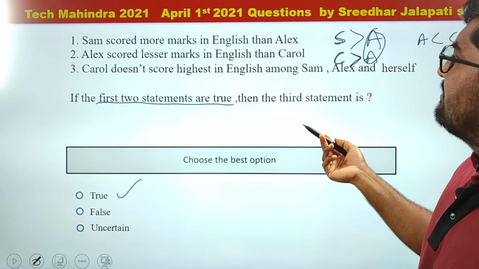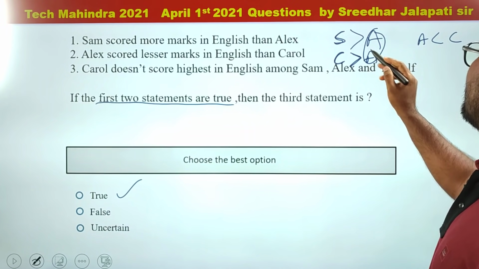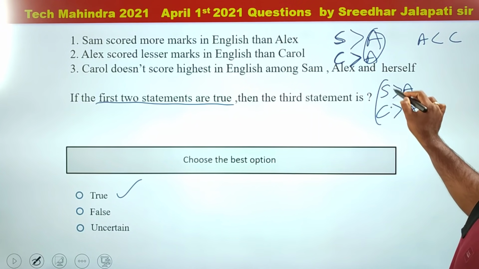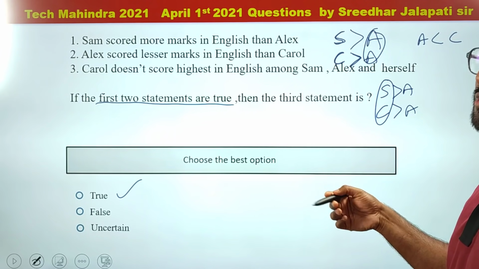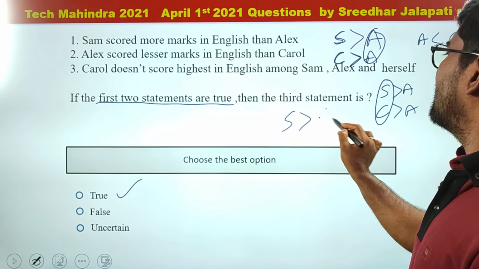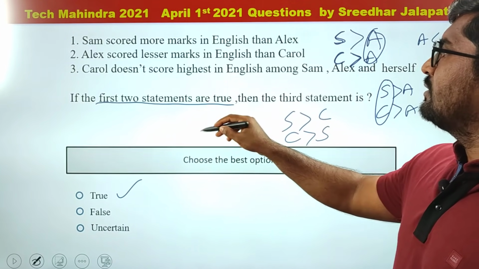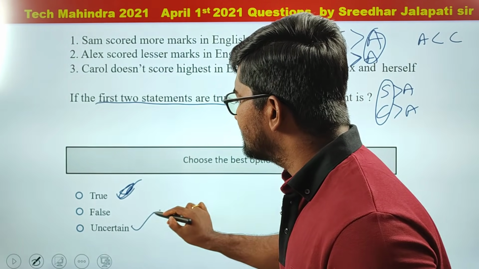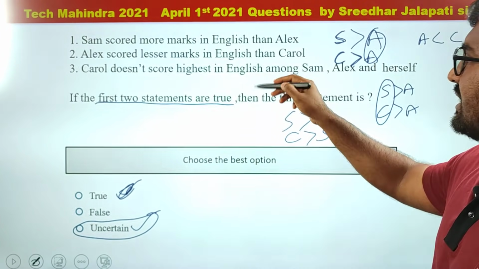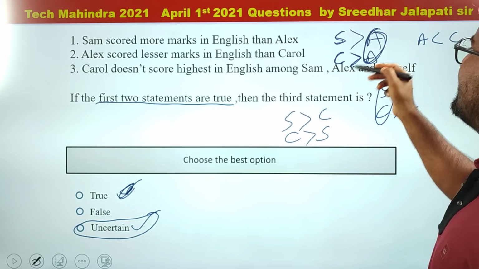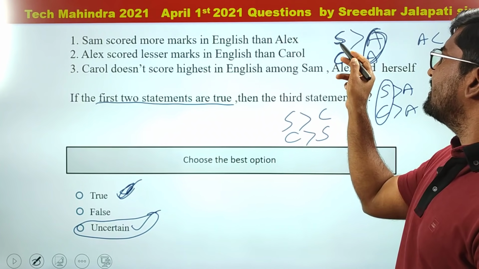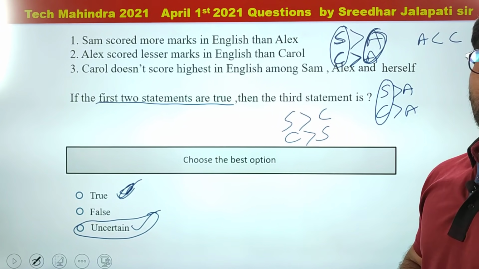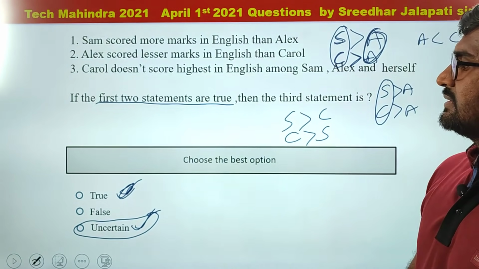Carol doesn't score highest. We do not know, because here Sam scored greater than Alexa, Carol greater than Alexa. Between Sam and Carol, we do not know who is greater, who scored more. So it can be Sam greater than Carol or Carol greater than Sam. So we do not know who scored highest. Therefore, again this one is also uncertain. We can clearly say that Alexa scored least, but who scored highest between Sam and Carol, we do not know. So therefore again uncertain.